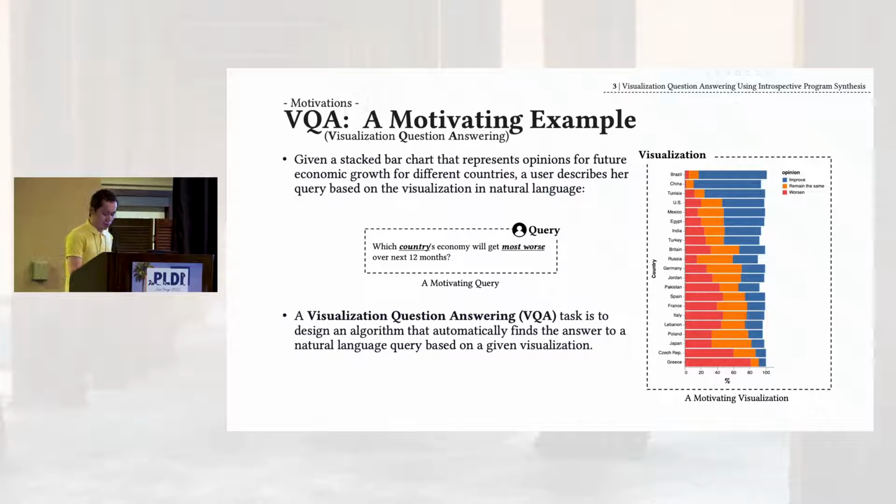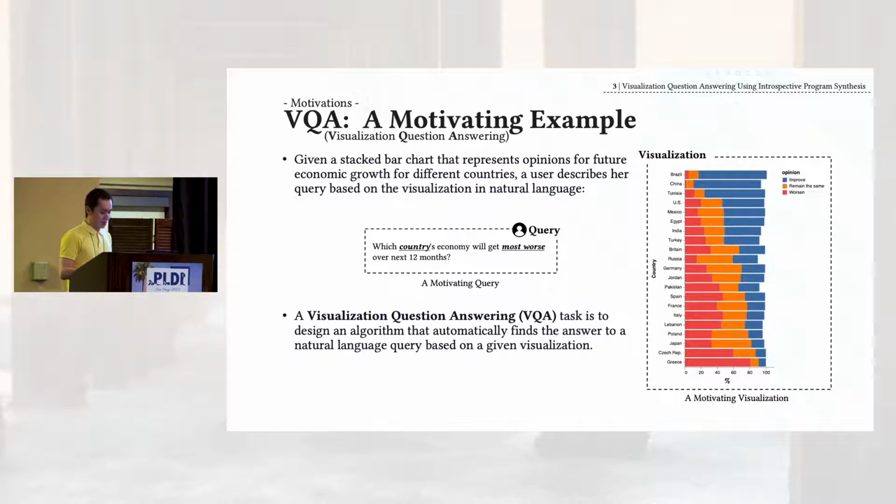For example, here is a VQA task. On the right-hand side, there is a stacked bar chart showing different people's opinions on the economy of different countries. On the left-hand side, there is a query written in natural language asking which country's economy will get the worst in people's opinion. As a human being, we can look at the visualization and immediately figure out that the country with the shortest blue bar is probably the answer that we want.